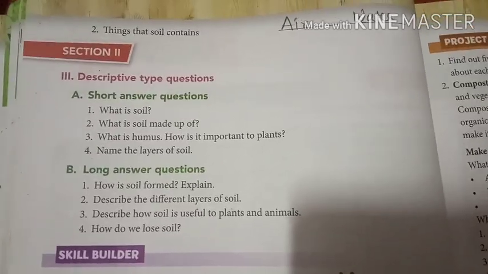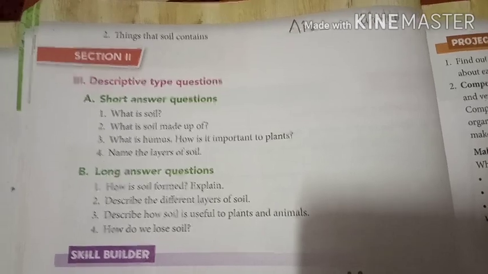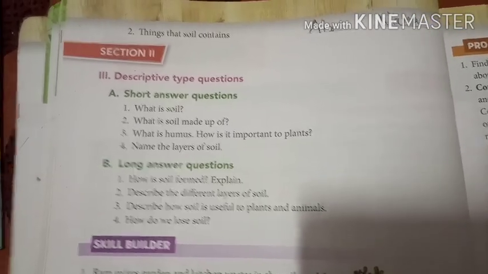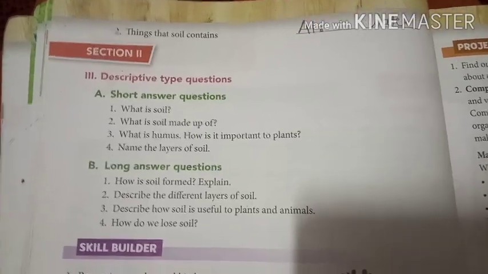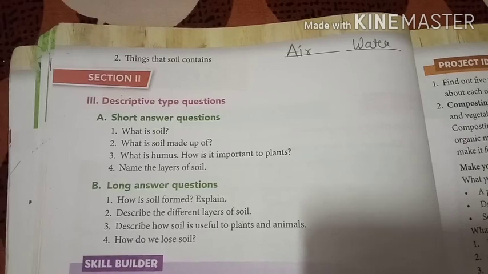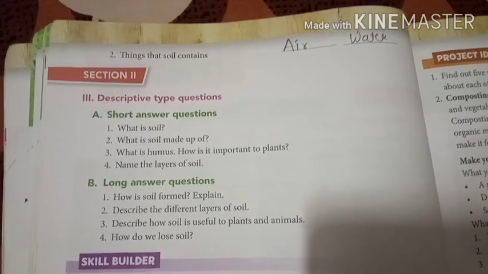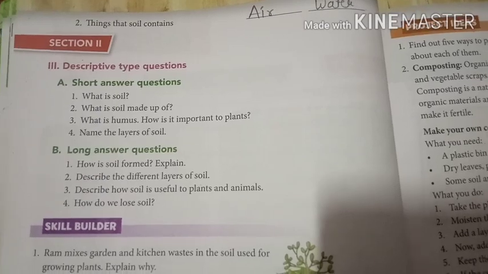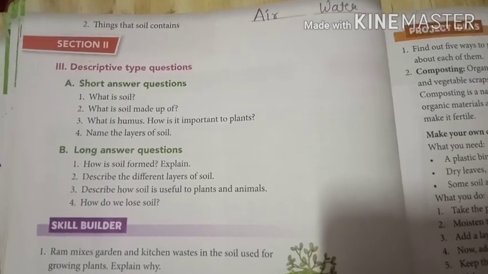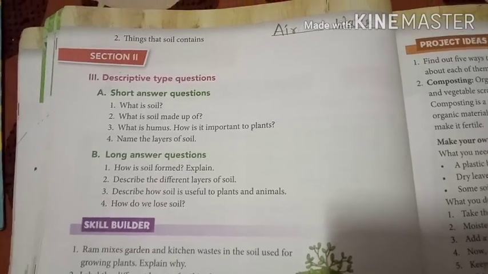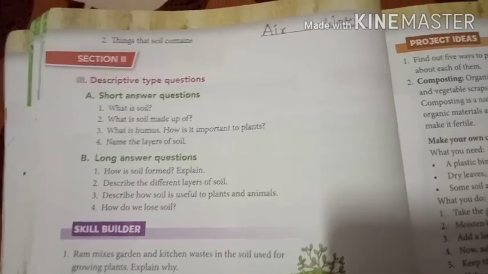Right. Second one, what is soil made up of? What is inside soil? Right. So soil is made up of, yes, it contains sand, silt and clay. Number third, what is humus? How is it important to plants? So first we will write the answer, what is humus?